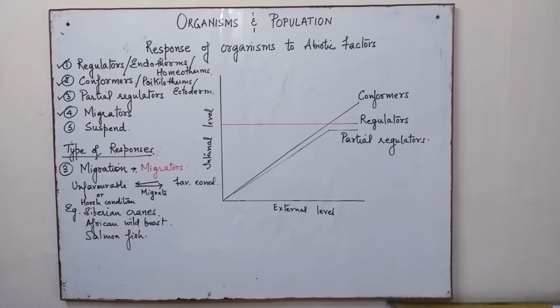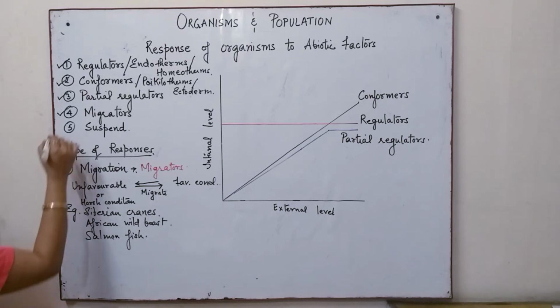Now this salmon fish migrates to fresh waters for spawning, that is the laying of eggs. So we see different kinds of migration depending upon the requirement of the organism. It will migrate and will come back to its original place of habitat on the return of the favorable condition.